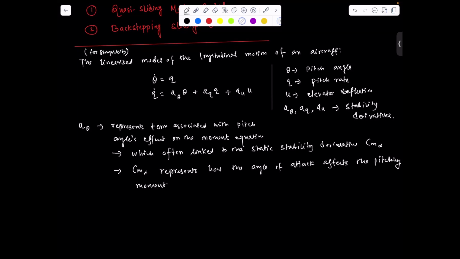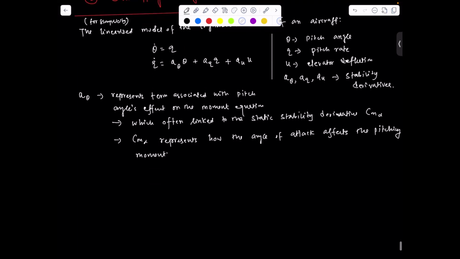And here the expression we can write: a theta is Q infinity times C bar times Cm alpha divided by Iy. The terminologies I have already explained multiple times in different examples.